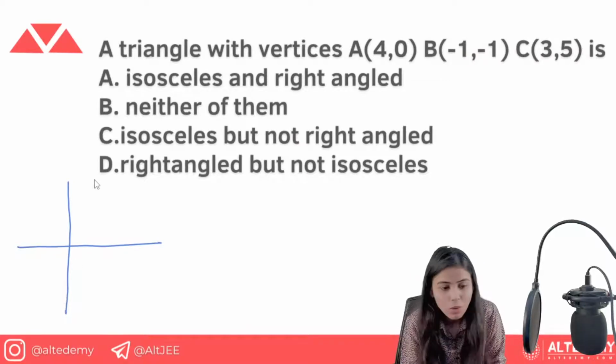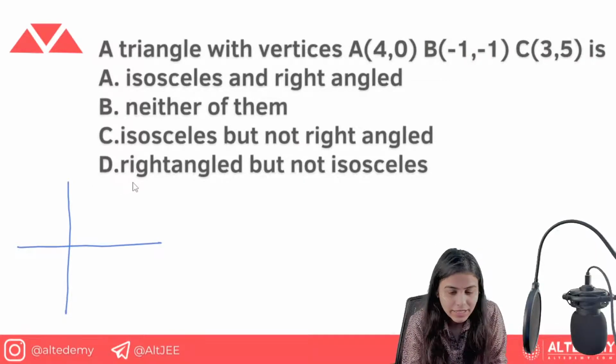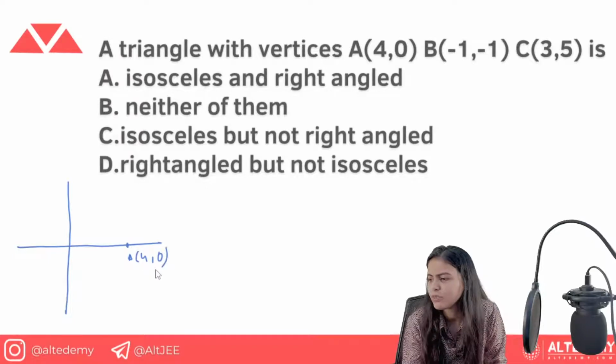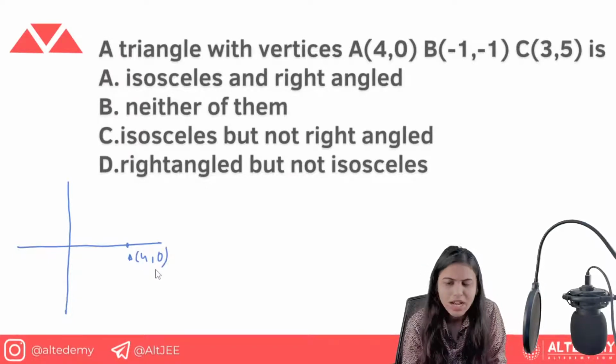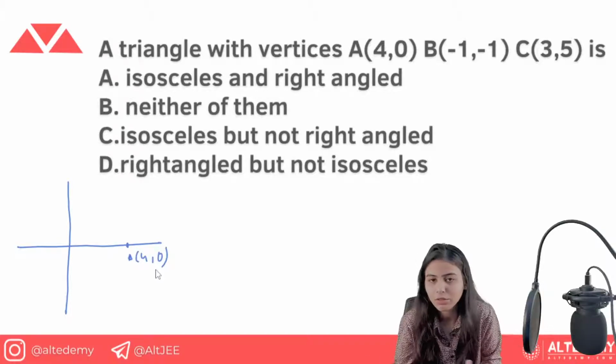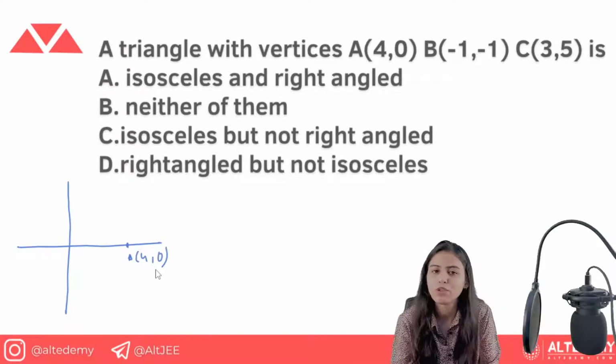Okay, now we know a triangle with vertices A (4, 0). That becomes 4, 0. Yeah, it's very simple. You must have studied it in your 7th, 8th even. I just don't want anyone to think that I don't even know this formula, so how can I do this question? So just quickly recall the formula.